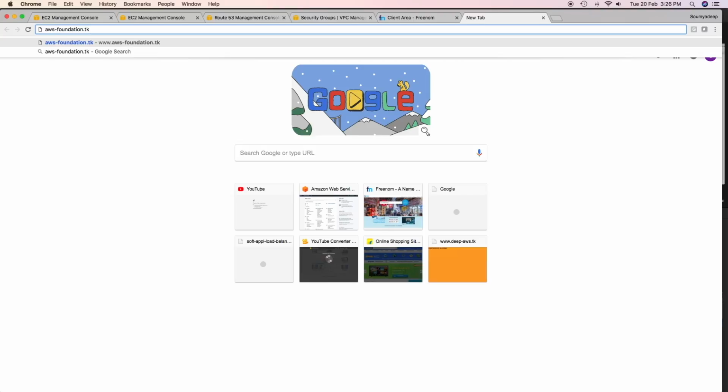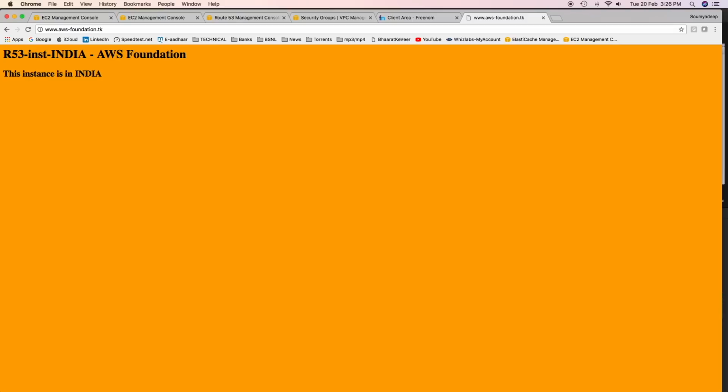Let's see if it really does so. If you see, I have been taken to the EC2 instance which is residing in India. No way I can reach the EC2 instance which is there in North Virginia region. If you are sitting in USA and if you use this domain name, your traffic would be taken to the EC2 instance which is in North Virginia region.